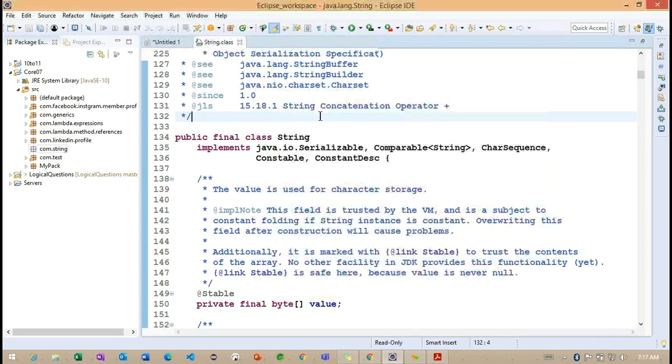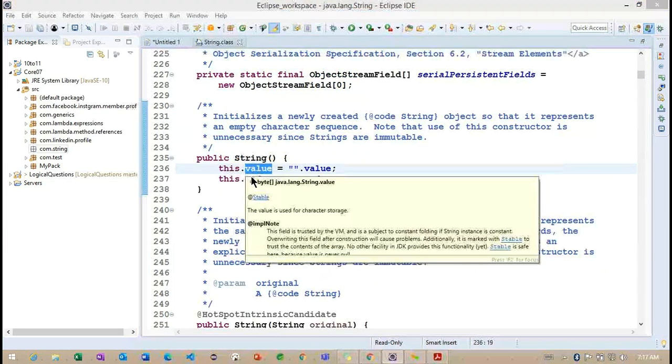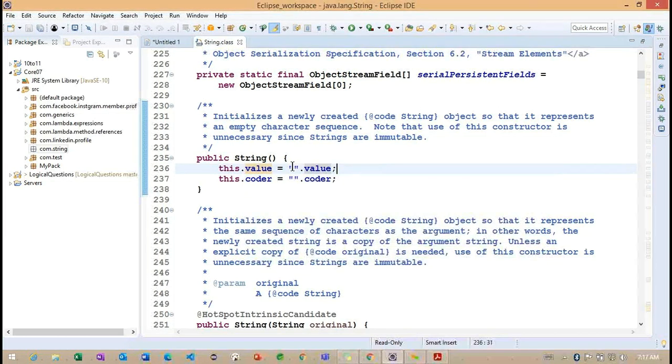If I click on this particular default constructor, what is it providing here? This is the default value, and this is the default coder information. They are providing it empty here. In between there is no information, so they are providing empty. Getting the point? So what exactly will this particular double quotes contain? We'll try to understand this double quote in a few minutes.